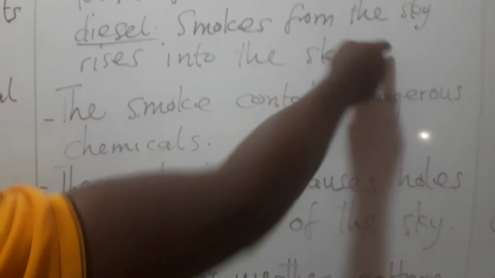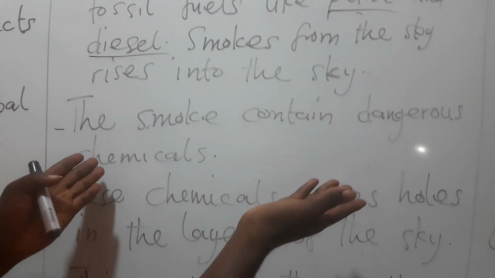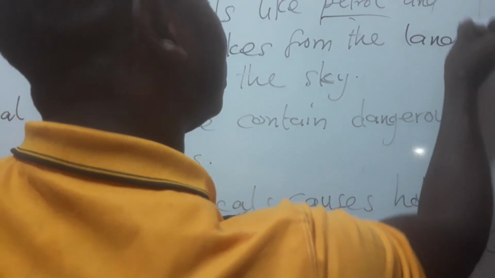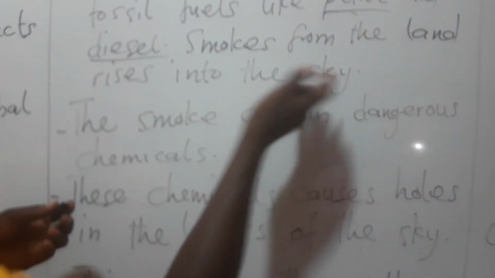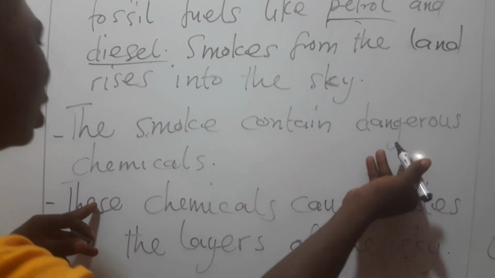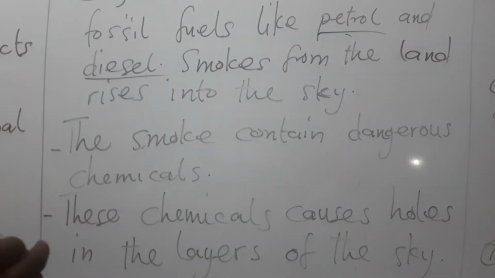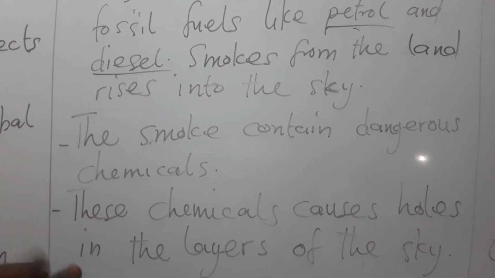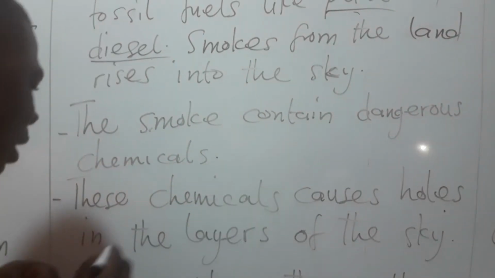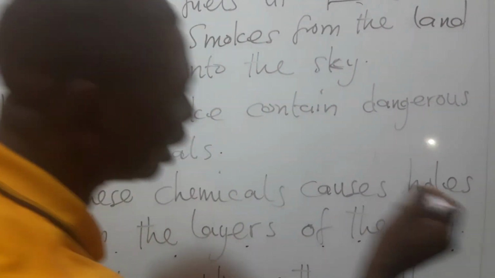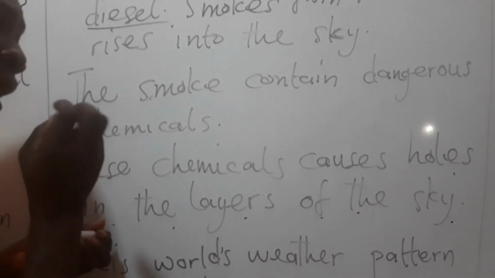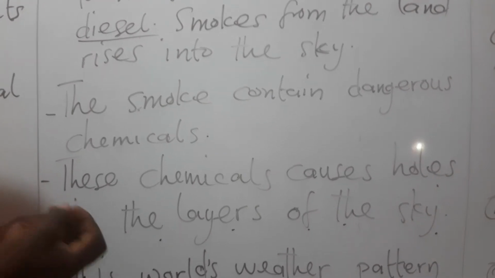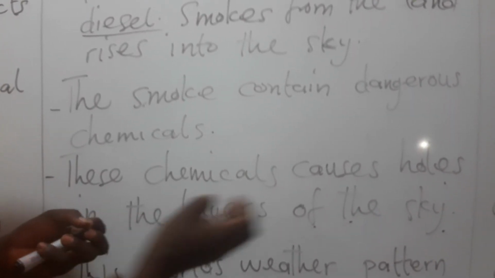So the smoke from the land rises into the sky. Why is it happening so? The smoke contains what? Dangerous what? Chemicals. Do you know that? When breathing those smokes, it contains dangerous chemicals. And those chemicals cause holes in the layers of the sky. The chemicals that the smokes send to the sky, it has some chemicals and causes holes.